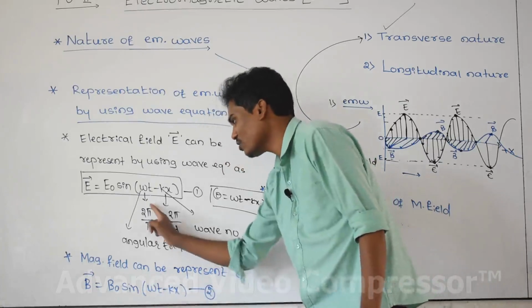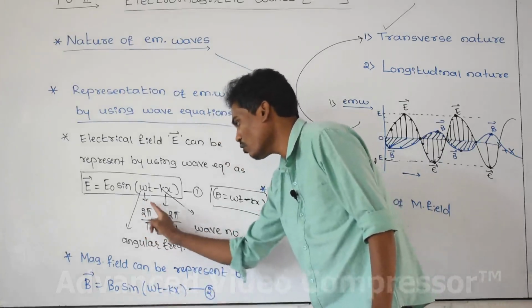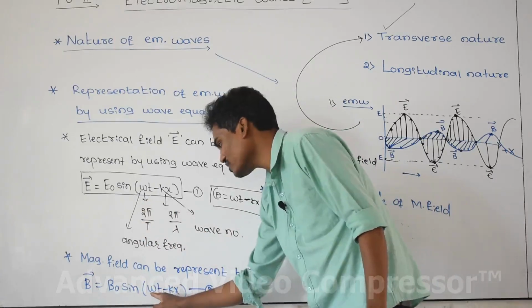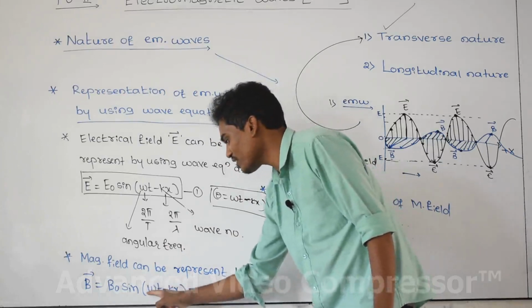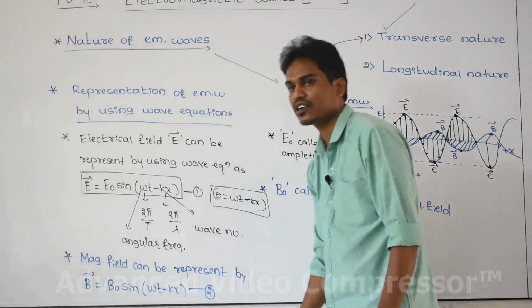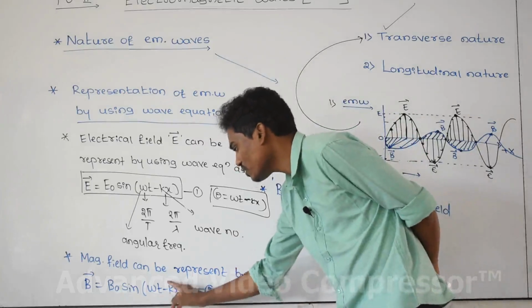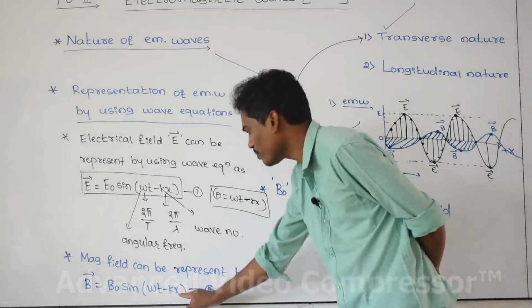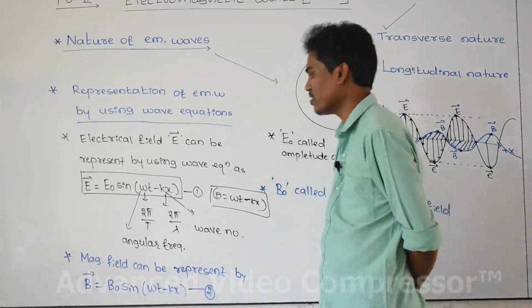Again omega is equal to this value and k is equal to this value. Omega is angular frequency, k is wave number. Angular frequency can be calculated with respect to time. Wave number can be calculated with respect to length by using the same formula.